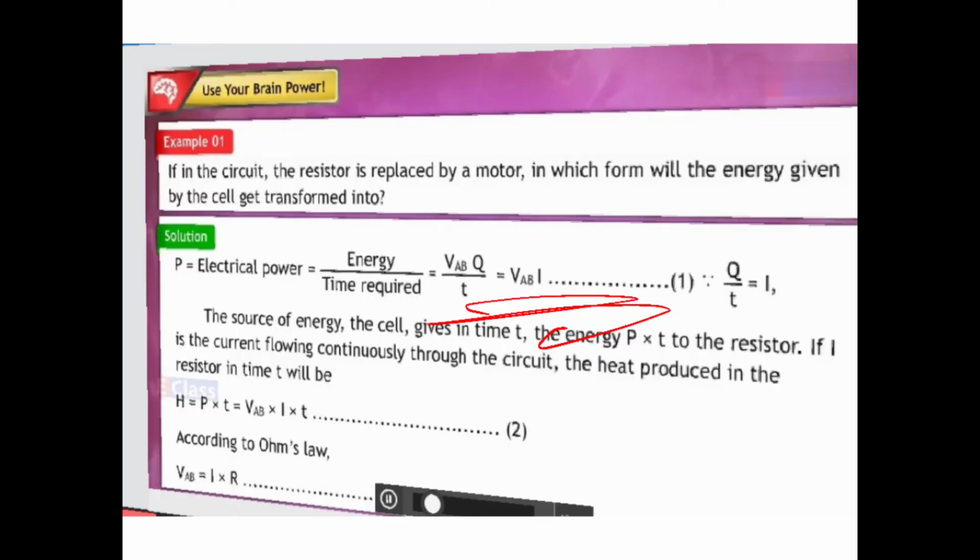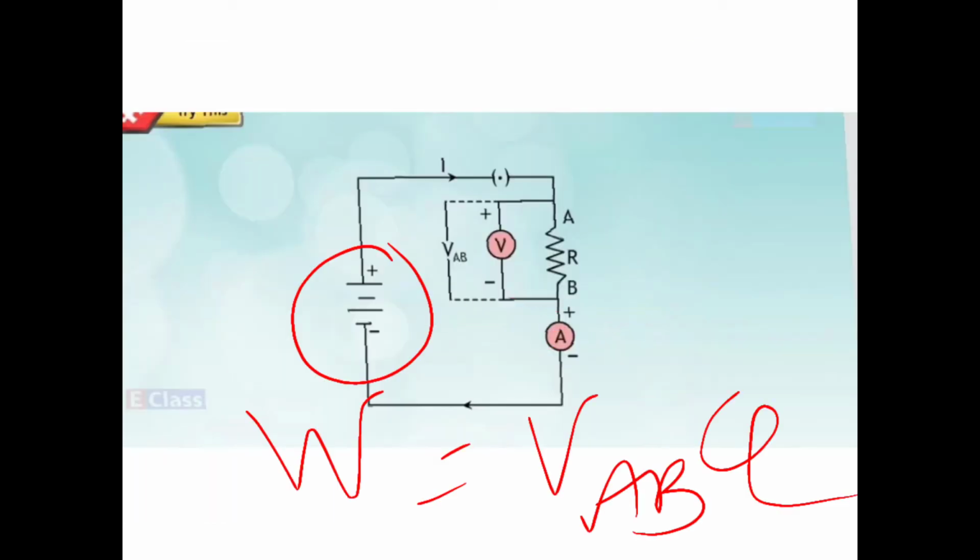Yeah. So let us continue. So we have here work done is VAB into Q. The cell gives the energy to do this work.